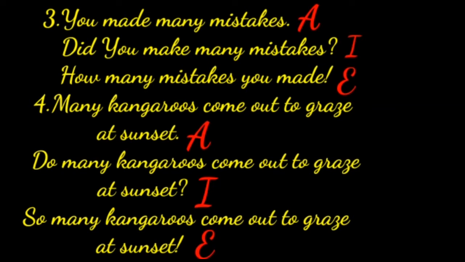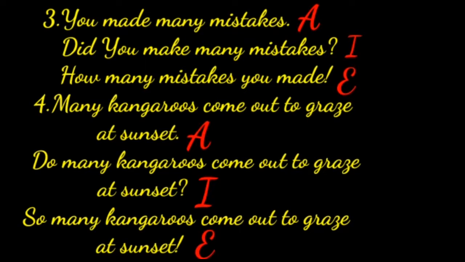Now moving to third one. You made many mistakes. Assertive sentence. Did you make many mistakes? Interrogative sentence. How many mistakes you made? It is an exclamatory sentence. Then fourth one, many kangaroos come out to graze at sunset.